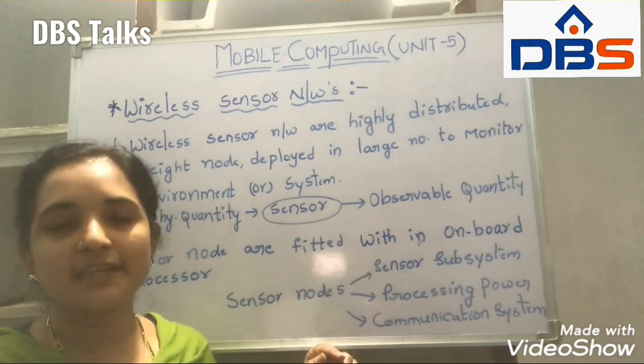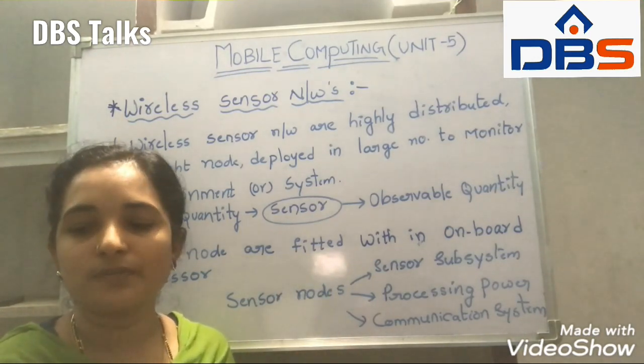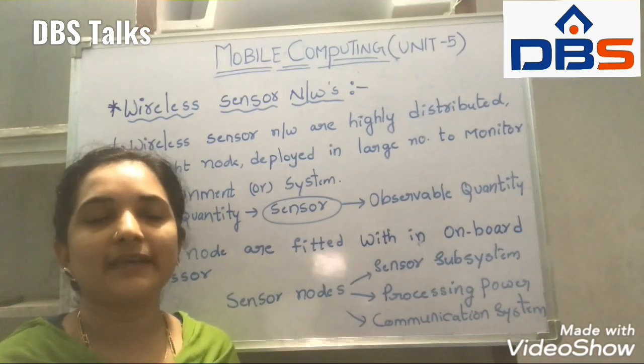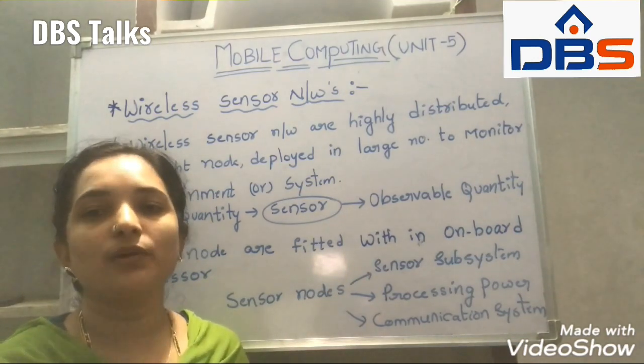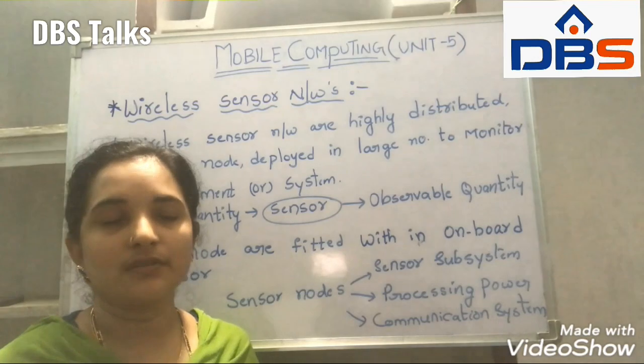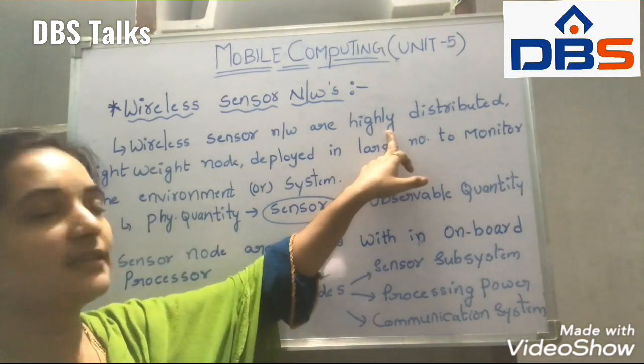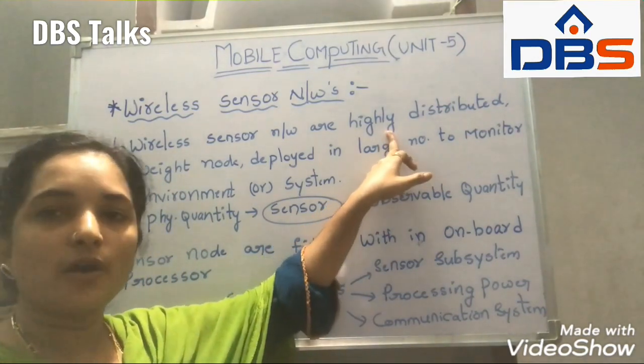In these wireless sensor networks we have combinations of networks that can be used in ad hoc network distribution. This high distribution is nothing but in the form of an ad hoc manner.